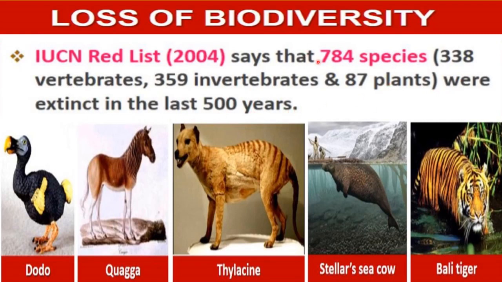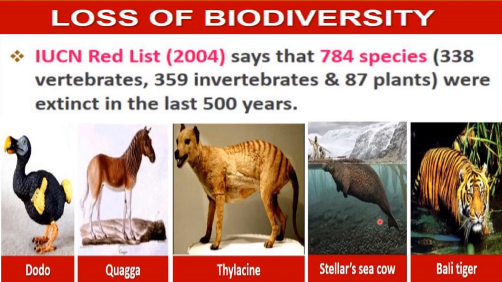These 784 species are 338 vertebrate species, 359 invertebrate species, and 87 species of plants. So all these are a total of 784 species which have been extinct in the last 500 years. That record is in the red list of IUCN.